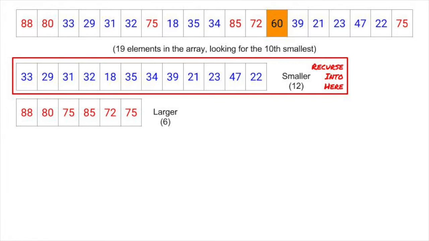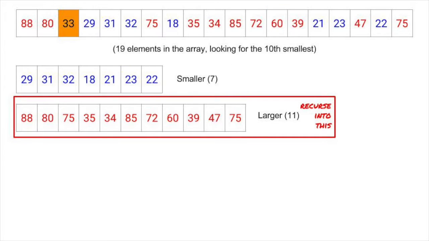In the first example here, we're looking for an element that's 10th smallest, and there are 12 smaller items, so we know the median will be the 10th smallest in the smaller than partition. However, if we randomly chose a different pivot when we did the split, our smaller than and larger than partitions would be of different sizes.